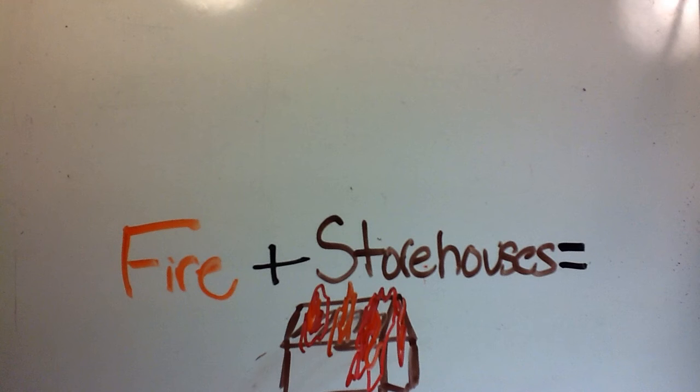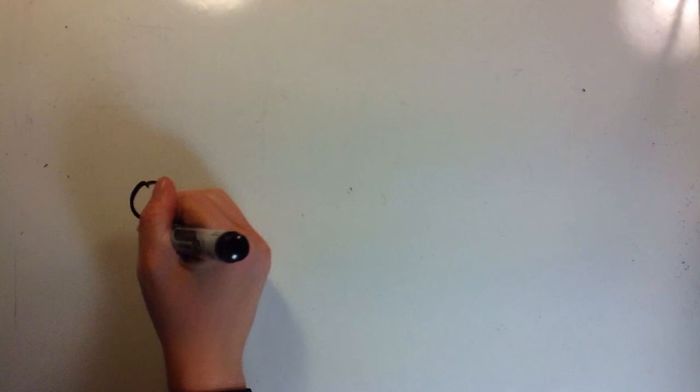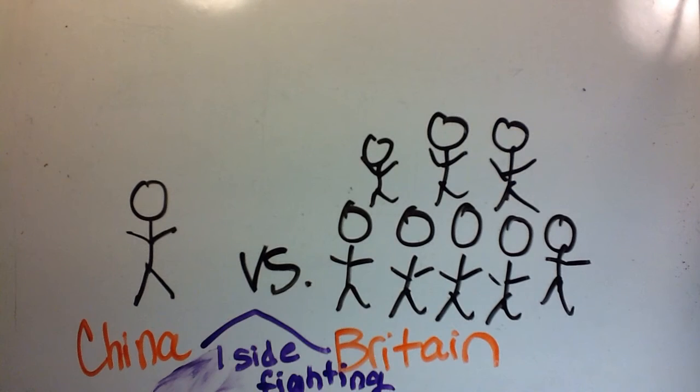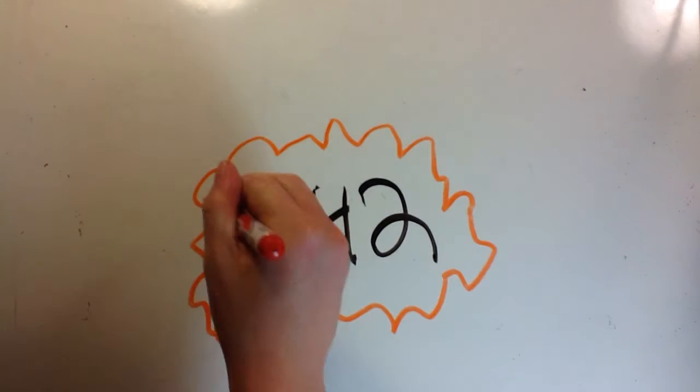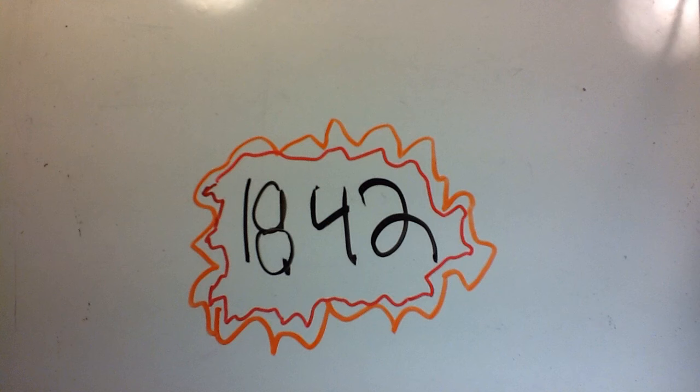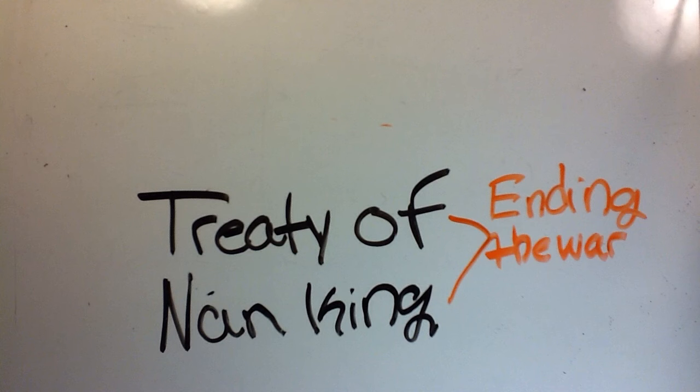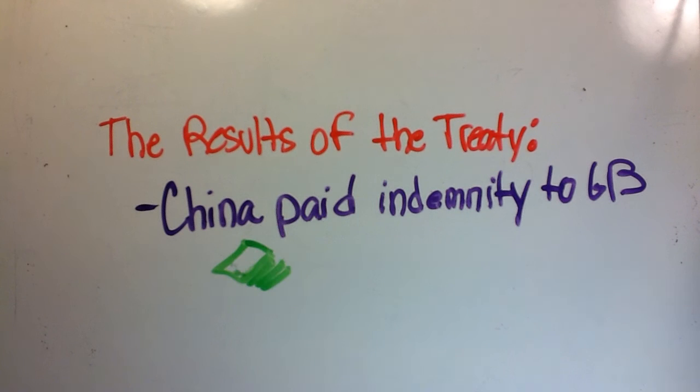The merchants were furious at this, and they called the British to come and help in their defense. The British did, and so the Chinese were put down. The Europeans had superior weapons and skills, in addition to the Navy and Marines that the Chinese did not have. In 1842, the Treaty of Nanking was made. The Chinese government knew that if they continued the war against Britain, nothing would end well. And so the Treaty of Nanking was made, and here are the results.